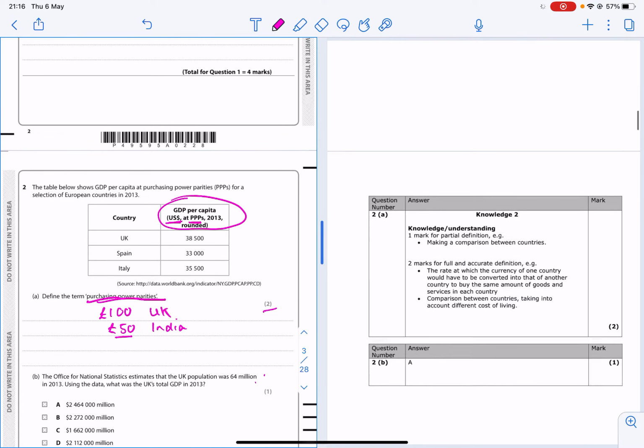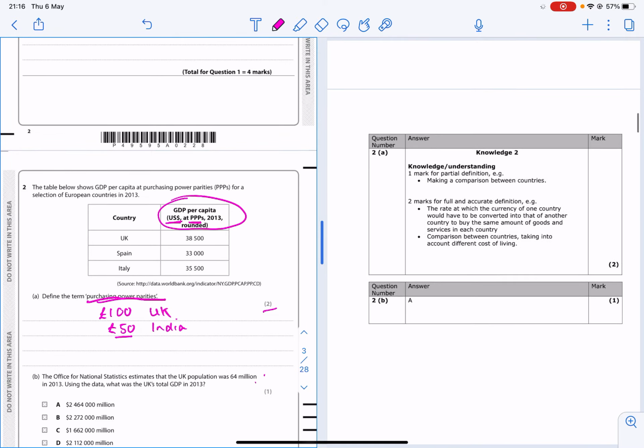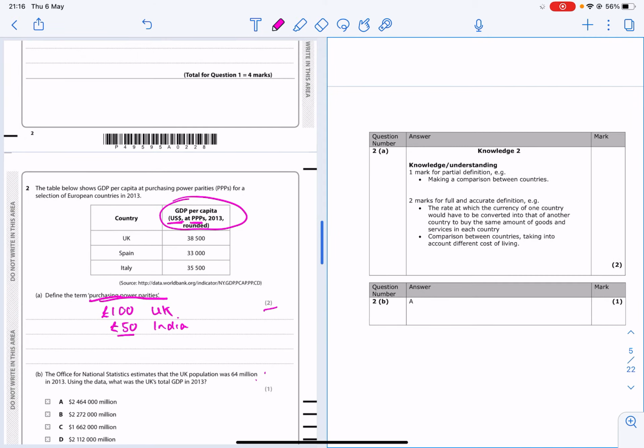So if we have a look at the mark scheme, again, they've given you lots of different possible answers. It's making a comparison between countries, which they're calling a partial definition. For a full definition: the rate at which the currency of one country would be converted into another country to buy the same basket of goods and services. It doesn't matter if you use a lot more words than that and you don't explain it quite as succinctly